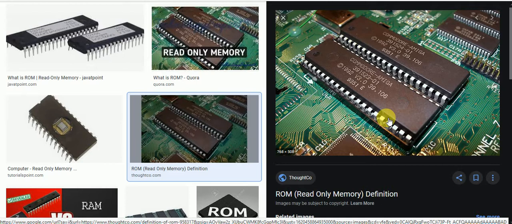However, new technology has made it possible to have semi-permanent ROM. Such ROM can be erased and reprogrammed, but it takes several seconds to do so. Erasable programmable read-only memory (EPROM) chips can be pre-programmed to record defined information. So these two types of ROM are PROM and EPROM.